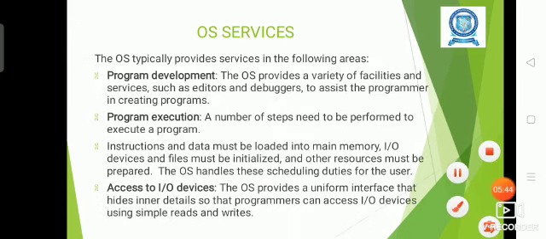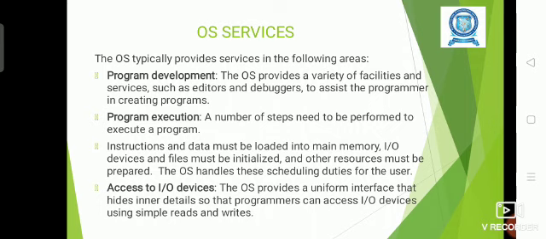We will create our program, but the program has to go through many steps, and many processing tools are used to convert our program into an executable program. All those tools are provided by the OS only. OS provides the various facilities and services to develop our program and to execute it in the CPU and to get the results. And the tools are such as editors.